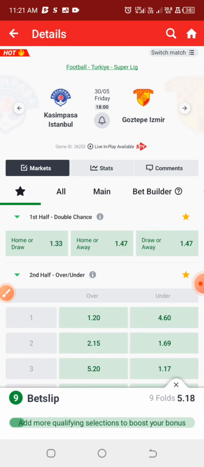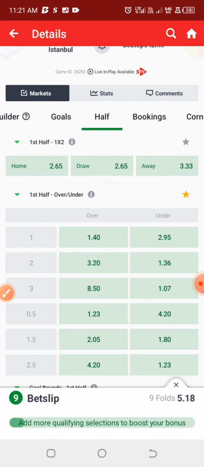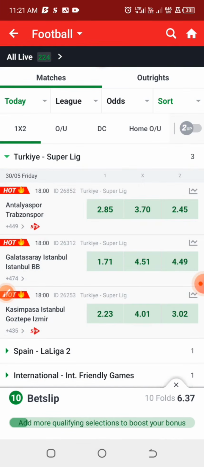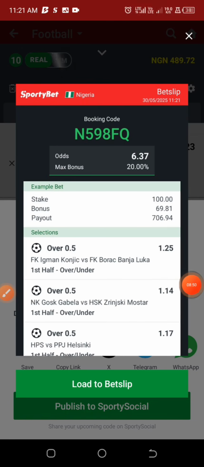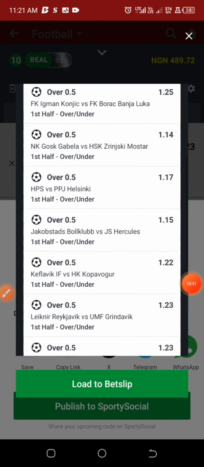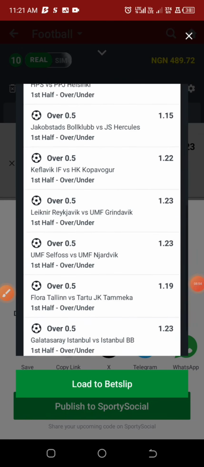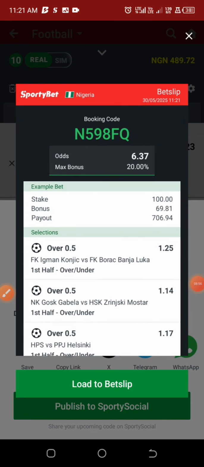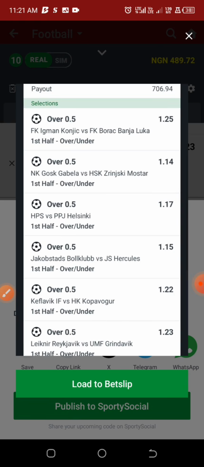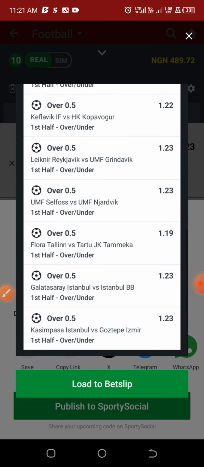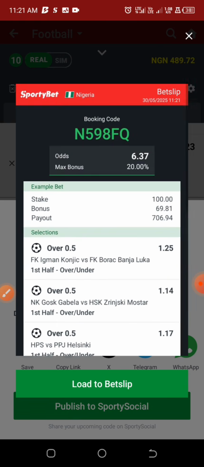So we are looking at the last game here, halftime over 0.5 goals, making up to 10 games that we are looking into. With a total of 10 game selections, we have our odds at 6.37. Kindly make sure that you are betting responsibly, because no strategy is 100% perfect.